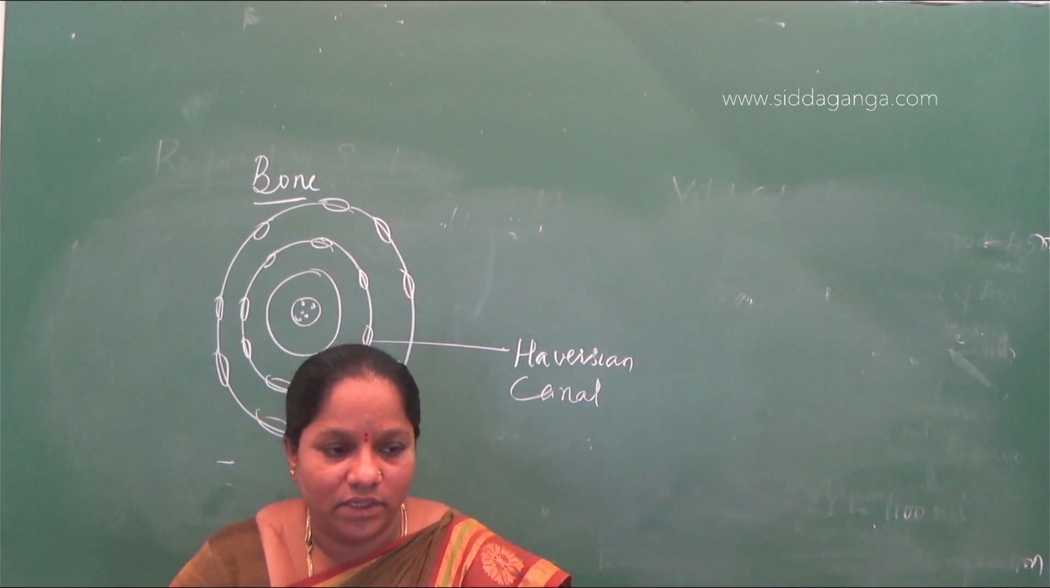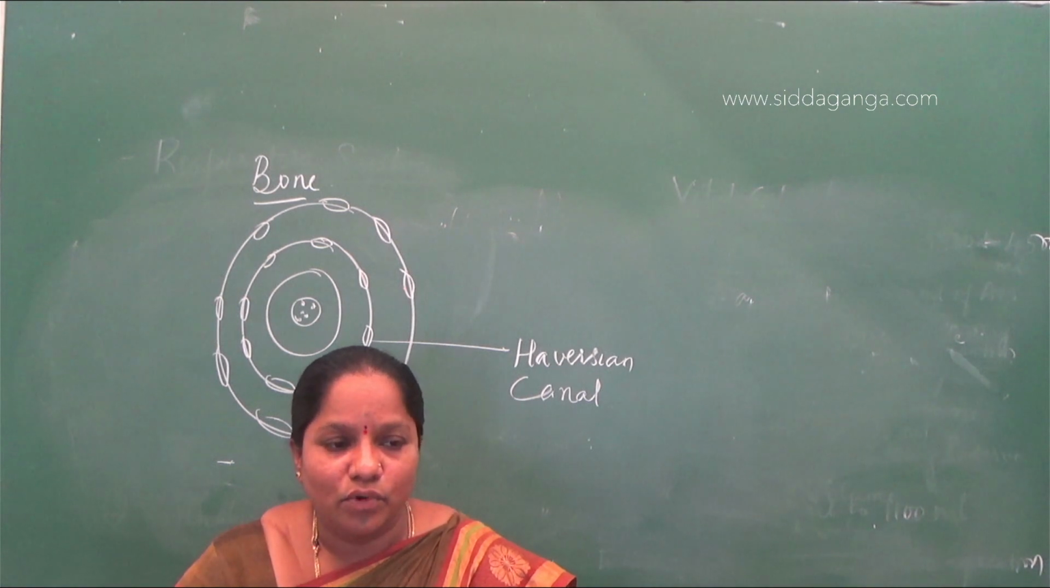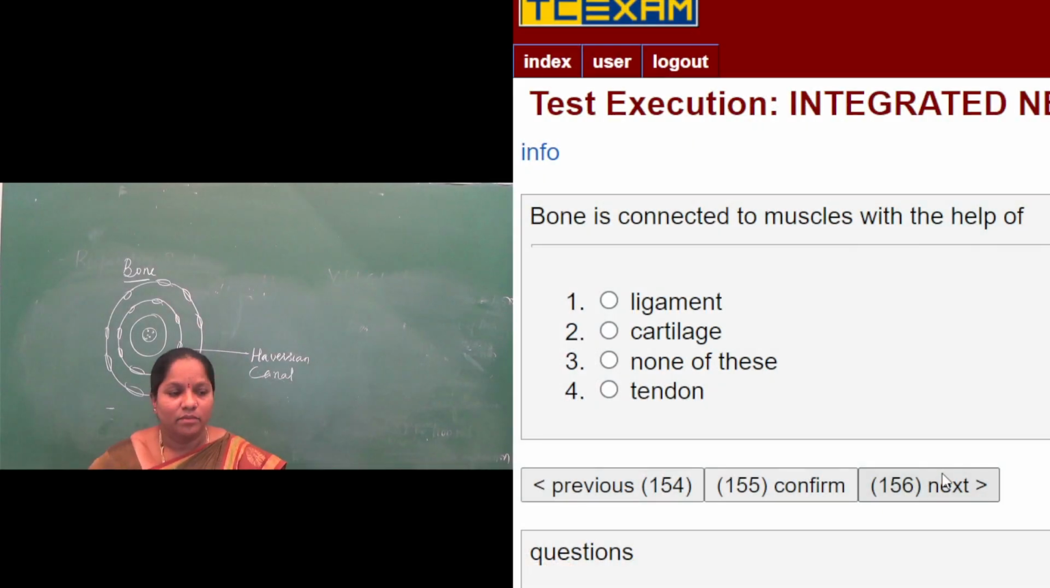None of this is also given there. So the answer for bone is connected to the muscles: bone is connected to the muscles with the help of tendon. Ligament means bone to bone. Cartilage means it is present in the soft tissue. Cartilage is present in the ear, pinnae. Wherever the joints are there, it is made up of cartilage. Then tendons. Bone to muscle connection is tendons. The answer will be fourth one.